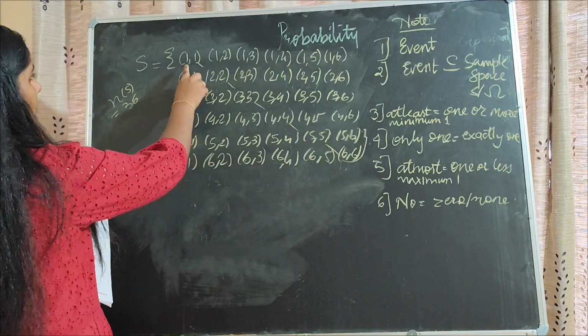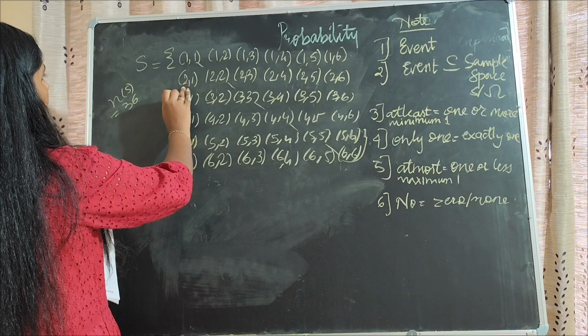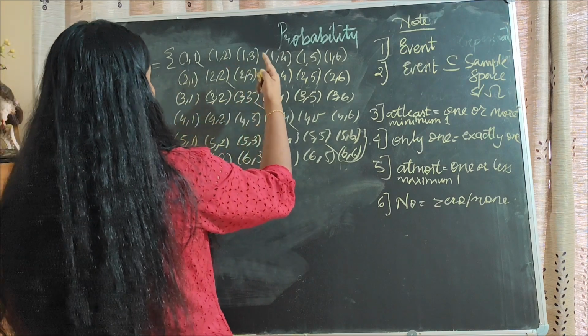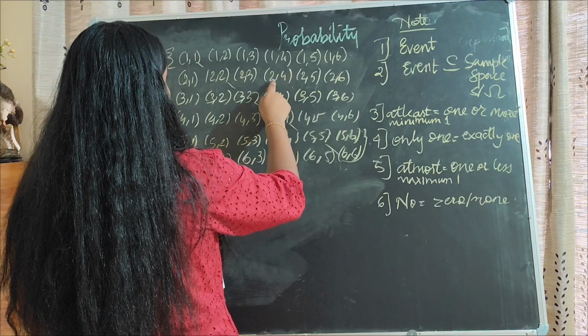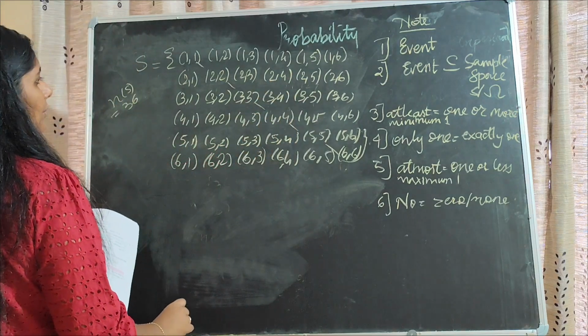Okay, if this is the diagonal, for the points below the diagonal, the first die number is higher than the second die number, and for points above this diagonal, the first die number is lower than the second die number. This is a point to be noted.